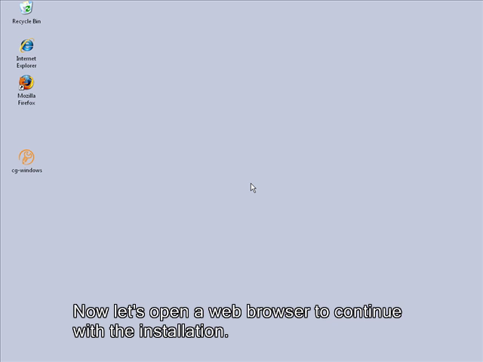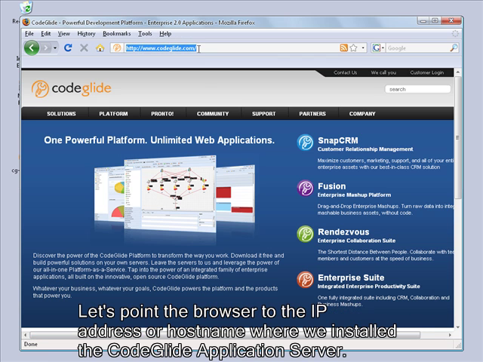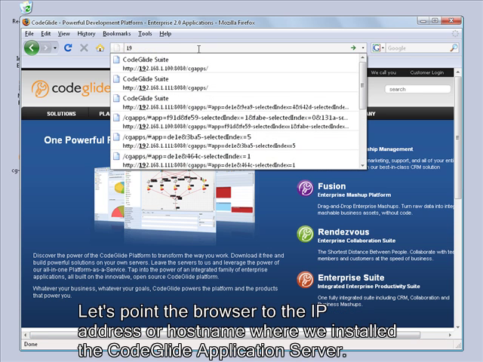Now let's open a web browser to continue with the installation. Let's point the browser to the IP address or host name where we installed the CodeGlide application server.